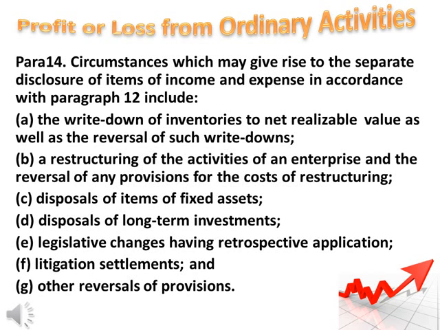Para 14. Circumstances which may give rise to the separate disclosure of items of income and expense in accordance with paragraph 12 include: a. The write-down of inventories to net realizable value as well as the reversal of such write-downs, b. Restructuring of the activities of an enterprise and the reversal of any provisions for the costs of restructuring, c. Disposals of items of fixed assets, d. Disposals of long-term investments, e. Legislative changes having retrospective application, f. Litigation settlements, and g. Other reversals of provisions.